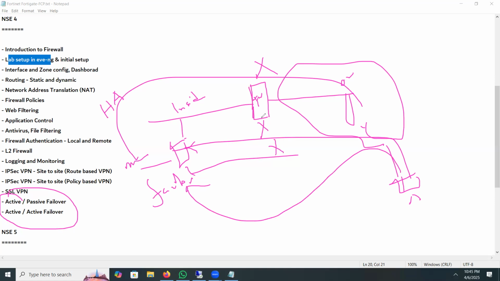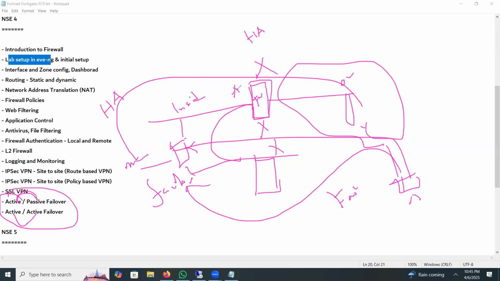To solve this problem, we can take another firewall and configure it as high availability, or we can also call it a failover mechanism. There are two options: active passive, and active active. What is active passive?